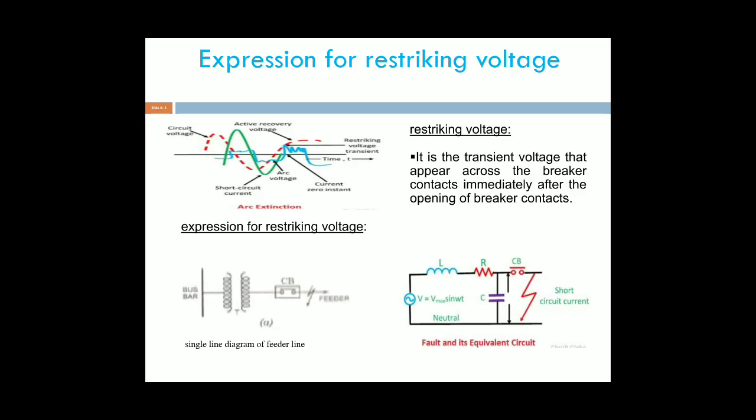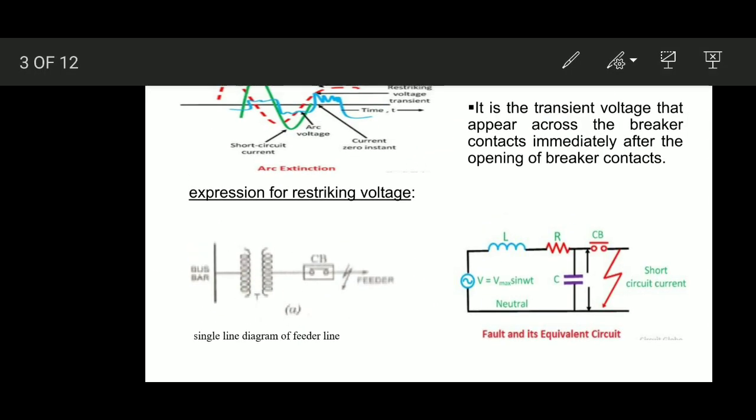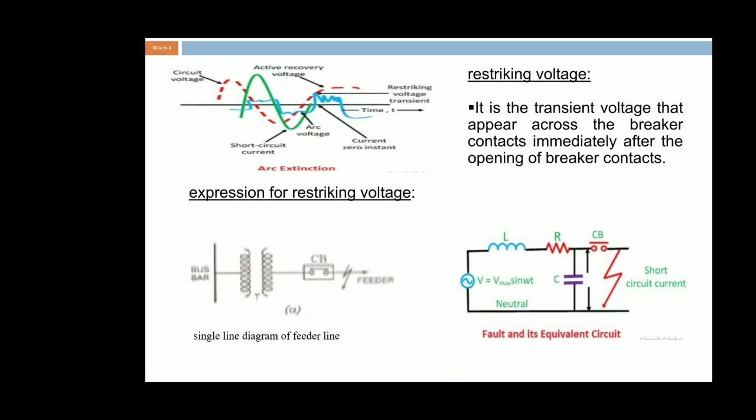The expression for restriking voltage: first, what is meant by the restriking voltage? It is the transient voltage that appears across the breaker contacts after opening of the breaker. For every current zero interruption, the arc is interrupted but it does not normalize instantly, it will oscillate. There will be a transient condition at this interruption of the arc. The voltage across the contacts is known as the restriking voltage.